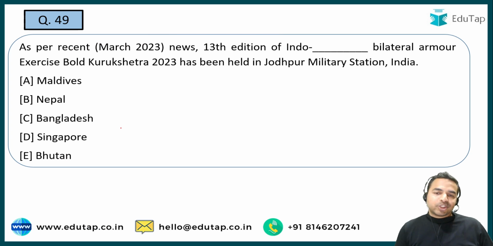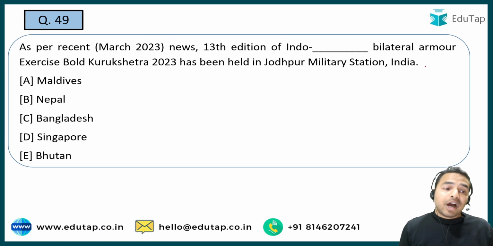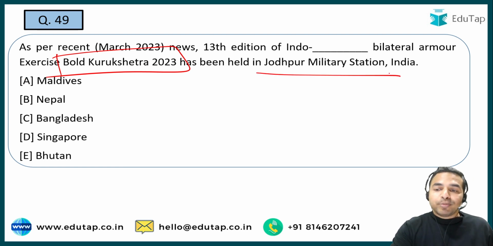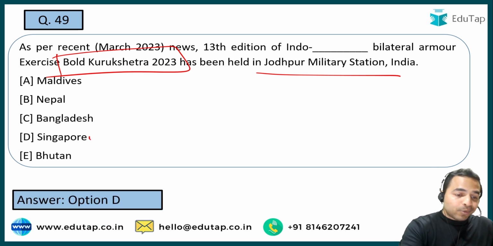Now let's move on to the next question, guys. The next question is about the 13th edition of the Indo-Bilateral Armor Exercise. The name of that exercise is Bold Kurukshetra 2023. And where did this exercise take place? Its venue is very important to know. That is Jodhpur Military Station, India. And now when I talk about the name of the country with which it was being conducted by India, it is option D, that is Singapore.